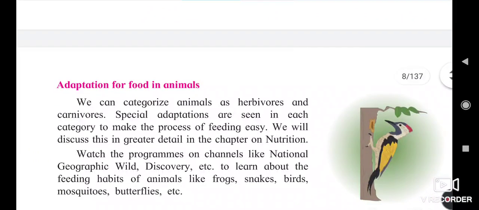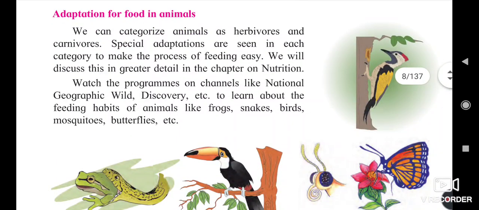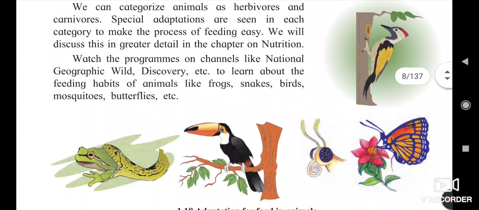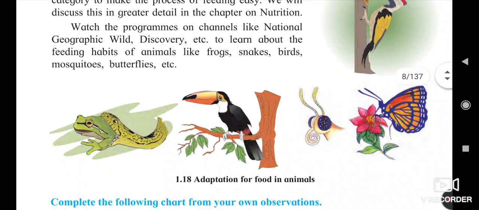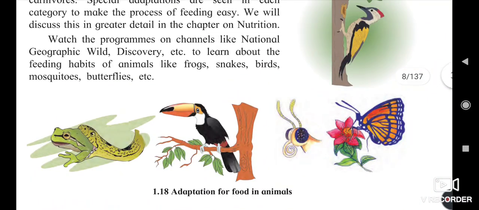So, adaptation for food in animals. Every animal and bird has adaptations in their body for searching or getting their food. So here we can find the different shapes of the animals and birds.